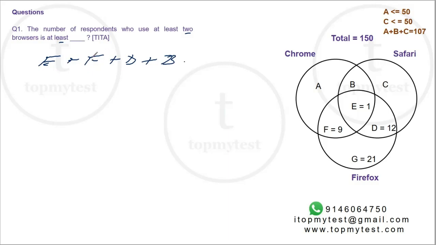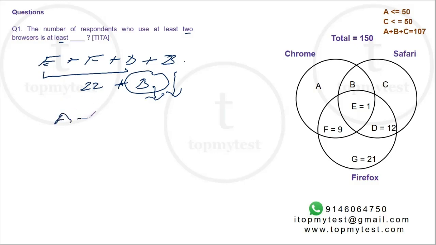Right. That will be the minimum number. We know E, F, and D. That total is 13 plus 9, 22. I need to minimize this value. Now, this value will be minimum when B is minimum. So the question is basically how to minimize B. What other relation do we have?